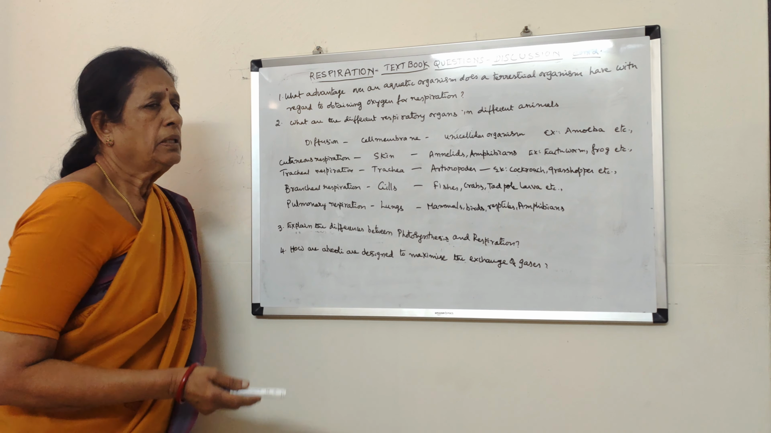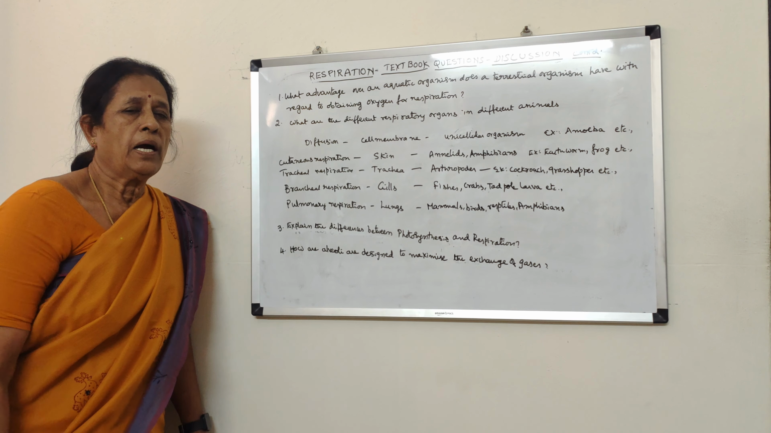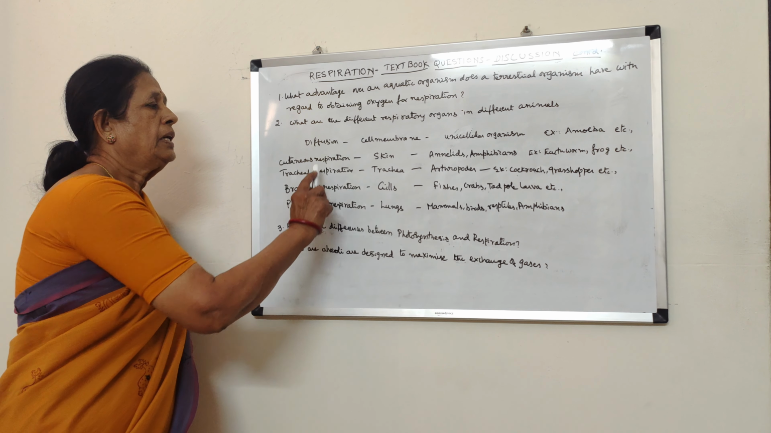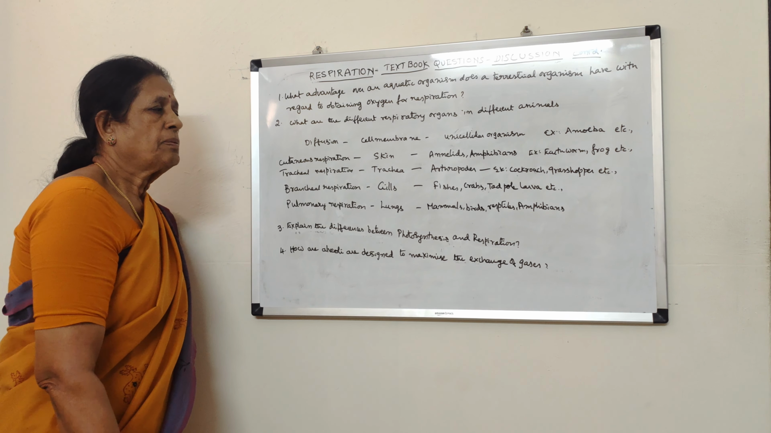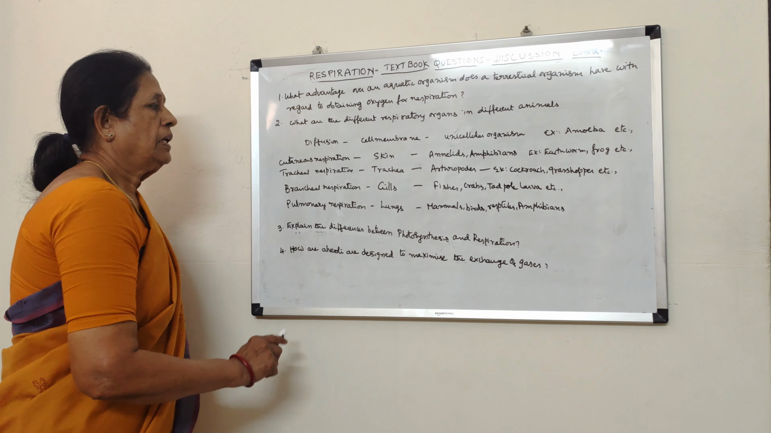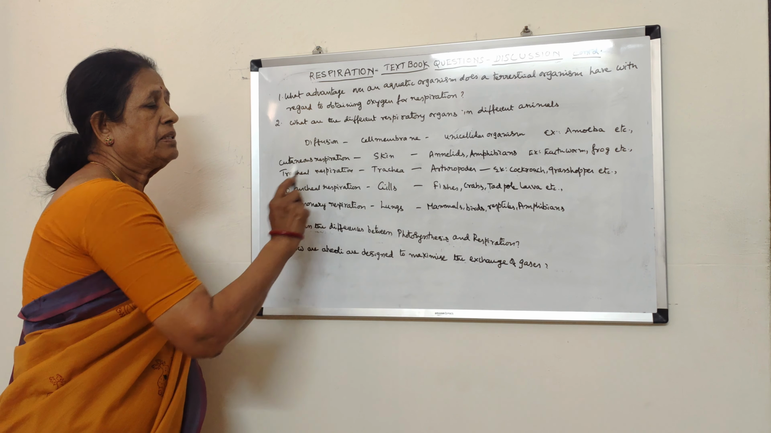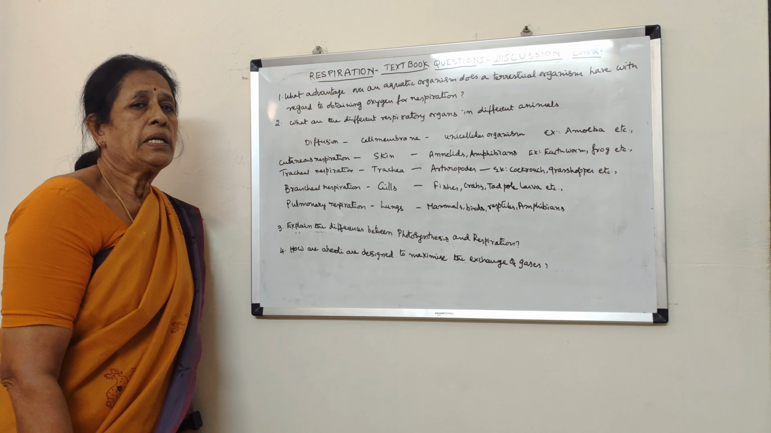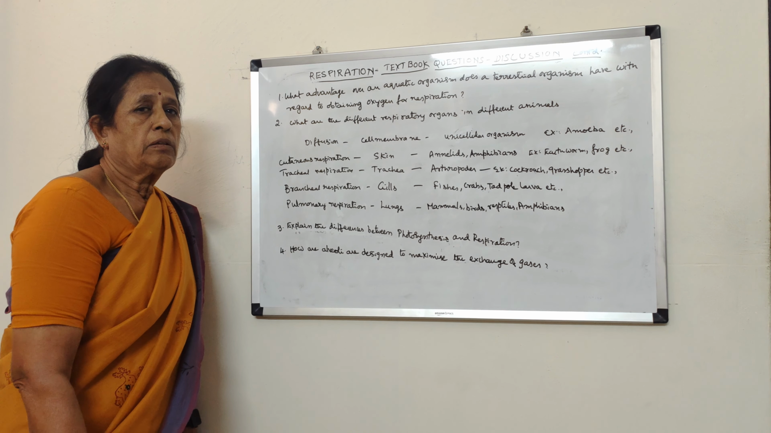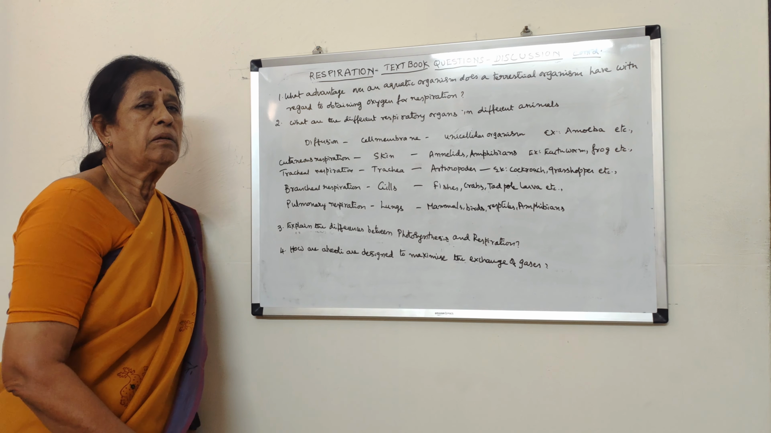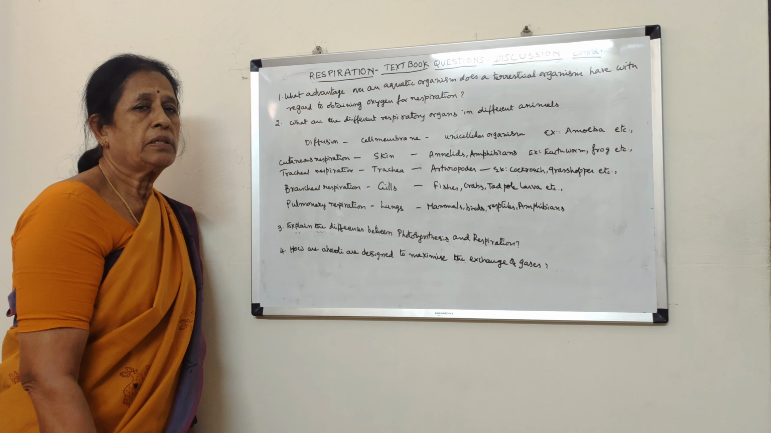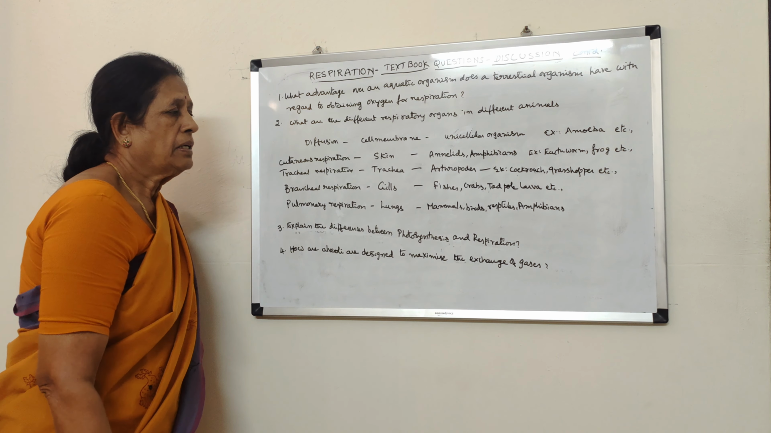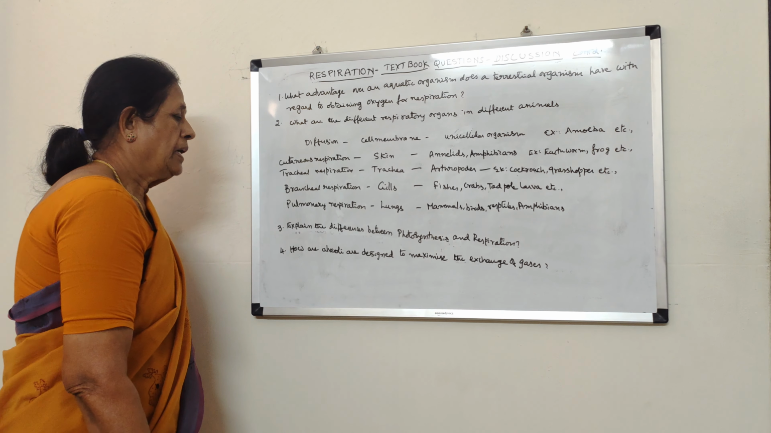So depending upon the body structure, size, and habitat, that means the surroundings in which the organism is living, the respiratory organs differ. In cutaneous respiration, skin is the respiratory organ. That is why they always maintain the skin moist, because it is very important for the skin to stay moist. So these are the different respiratory organs present in different animals.